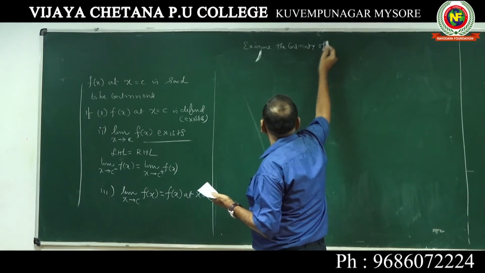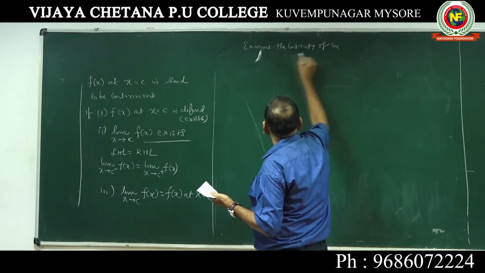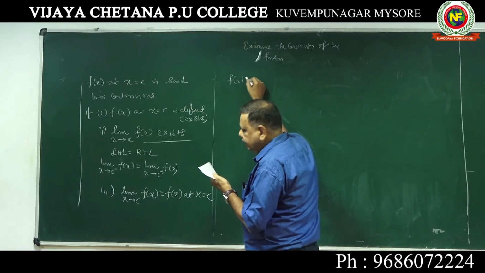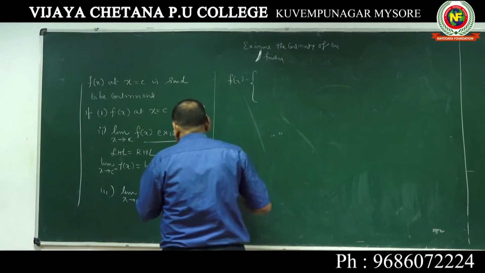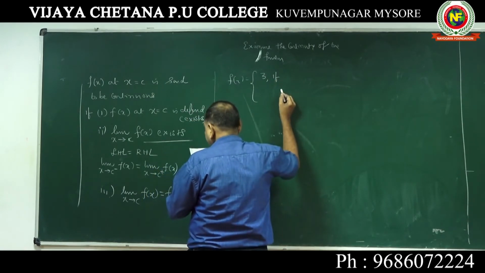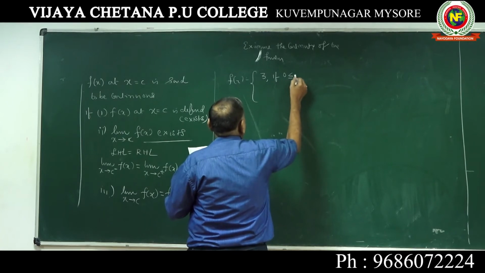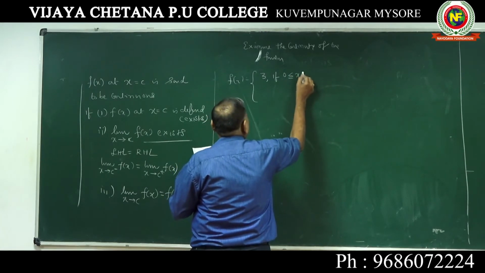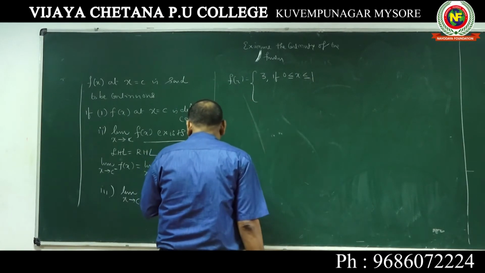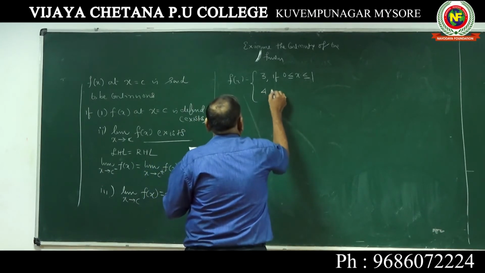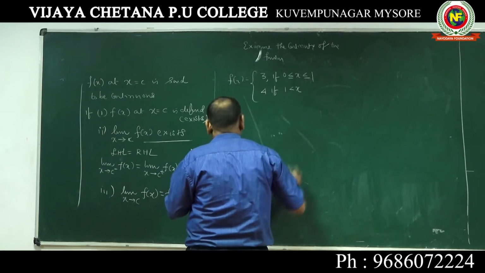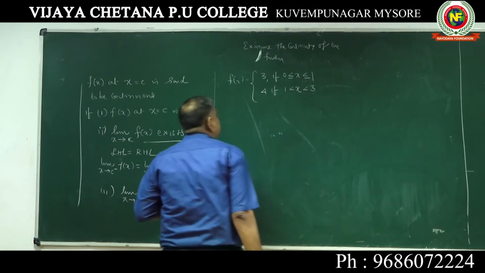Examine the continuity of the function f of x is equal to, write down, 3 if 0 less than or equal to x less than or equal to 1, 4 if 1 less than x less than 3. Please take down the problem correctly.